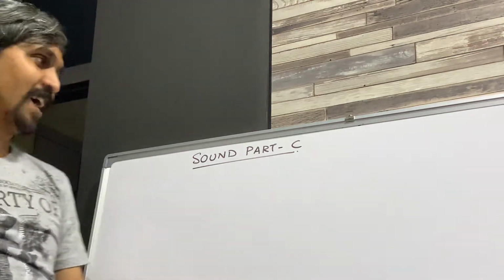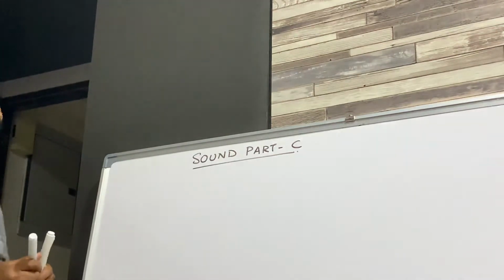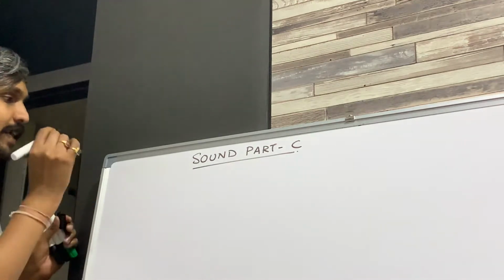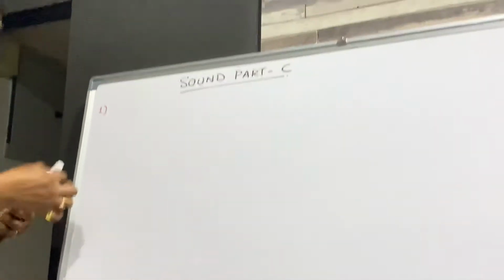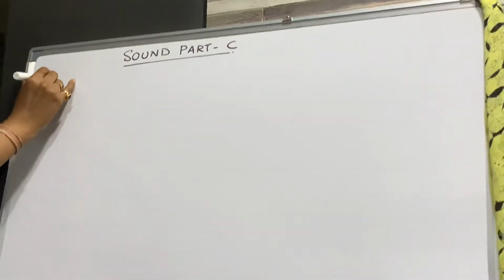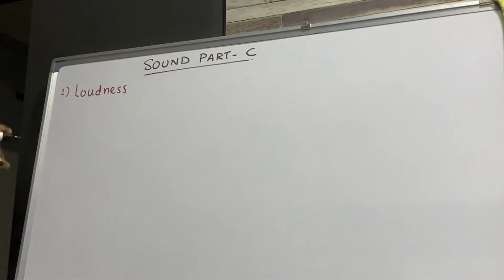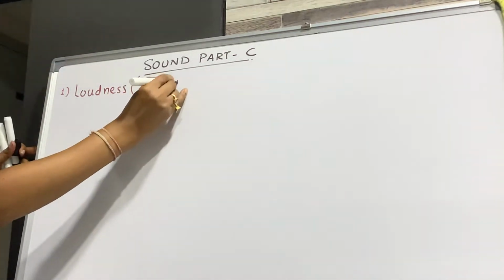Today I am going to start with the sound part C. Now check. In sound part C, there are three characteristics of sound. The first characteristic is called loudness. In bracket you have intensity.